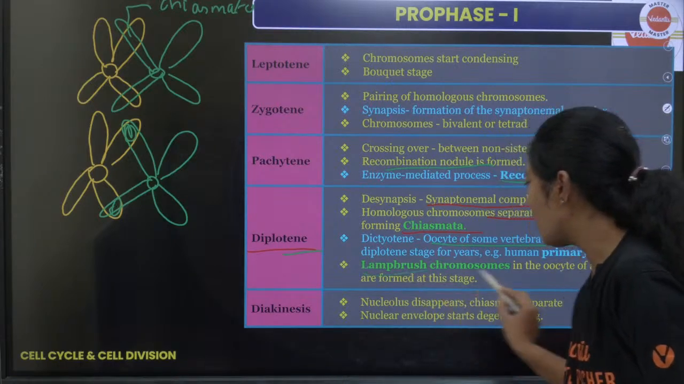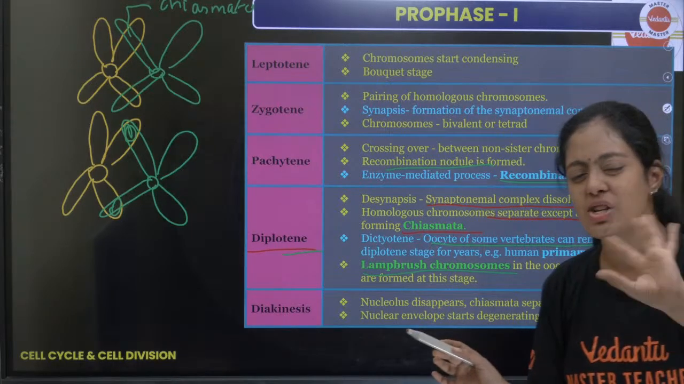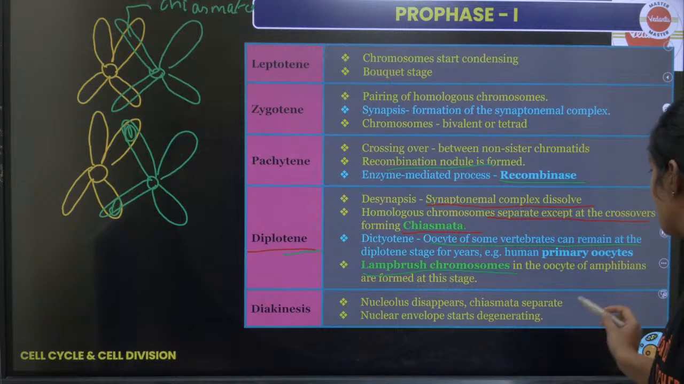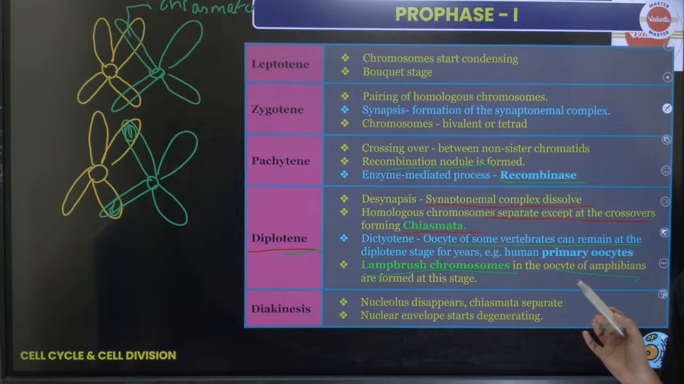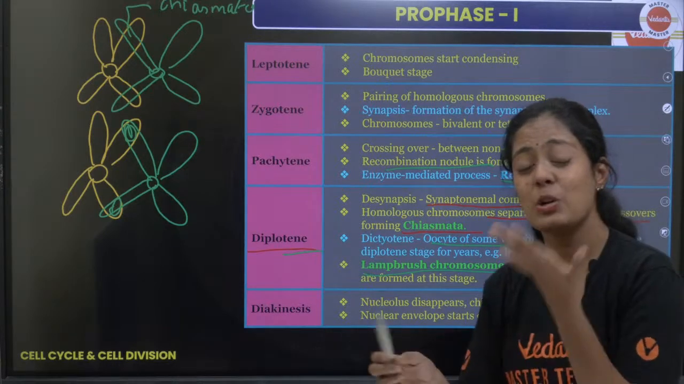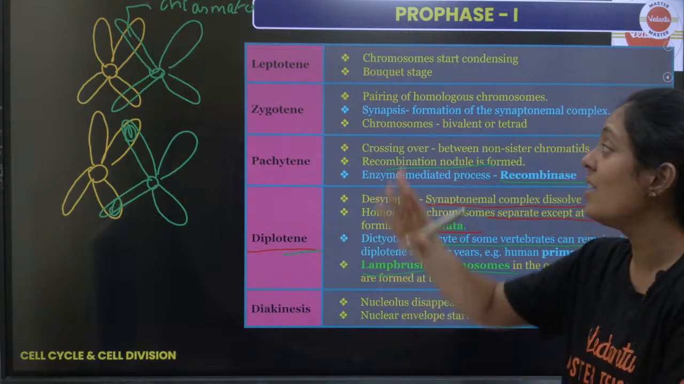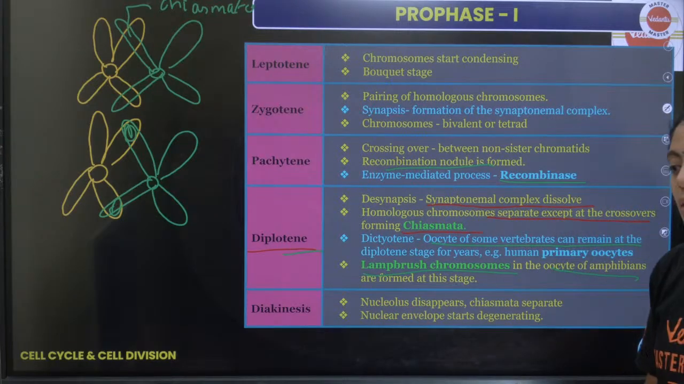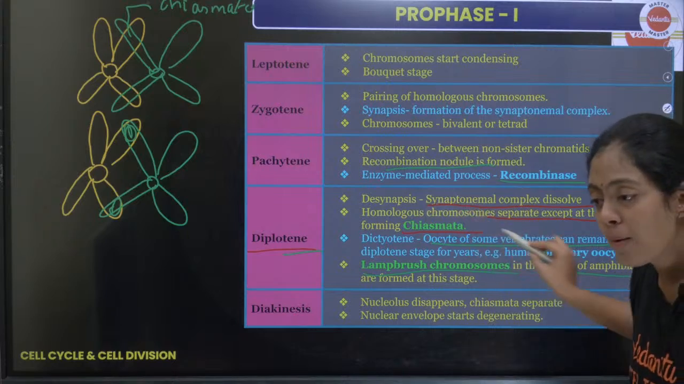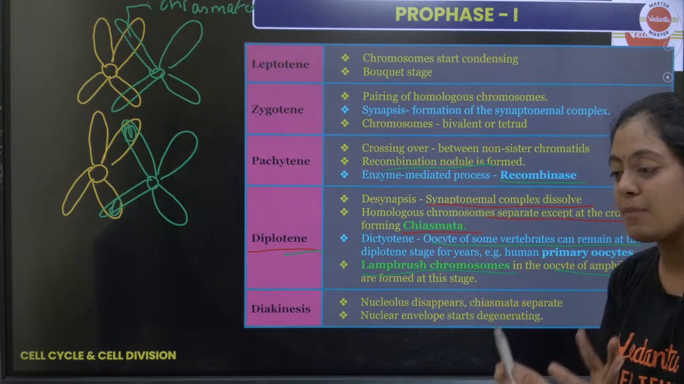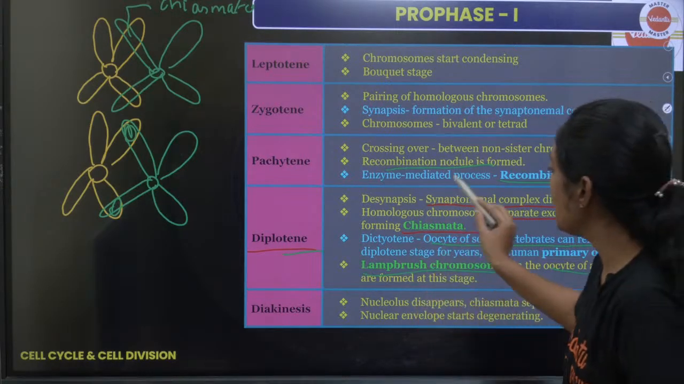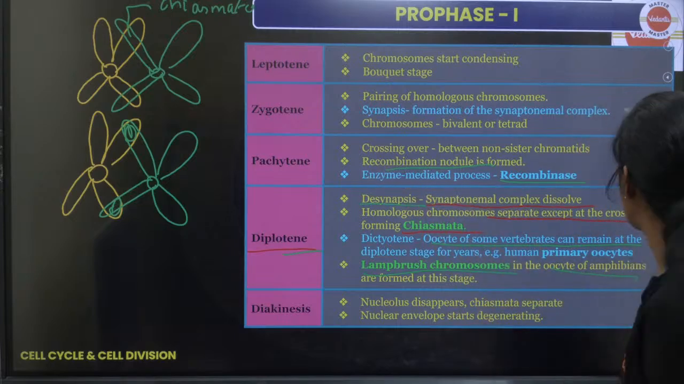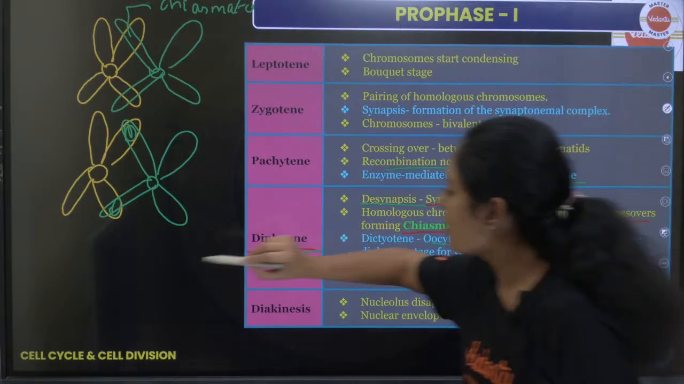And you also have something called lampbrush chromosome. That is a special chromosome, okay? They are present in the oocytes of amphibians. So the cell cycle or the cell division gets arrested here in case of human beings, especially in females. Okay, so idhula enna nadakudhu? Desynapsis is nothing but the dissolving of the synaptonemal complex. Inga vandhu oru nimisham idhai varanji kaamikiren.